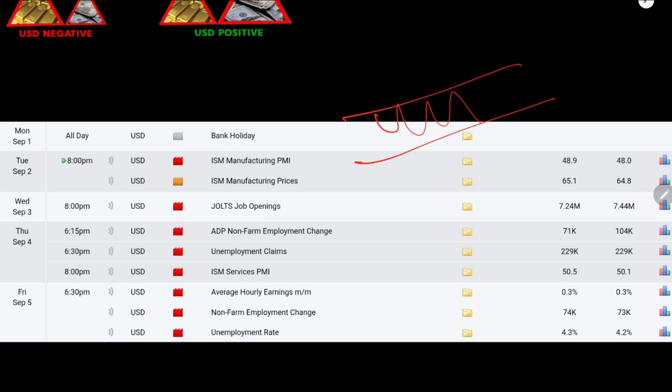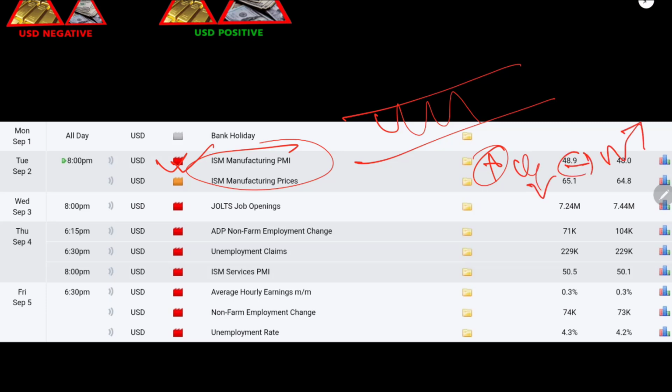On Tuesday we have ISM manufacturing PMI news, and that will have a big impact on the market. So we have to keep our concern on that news. If data comes with a positive value, we will sell gold. If data comes with a negative value, we will buy gold. Okay, same thing for Wednesday. We have job opening news. If data comes positive, we will sell gold. If data comes negative, we will buy gold.